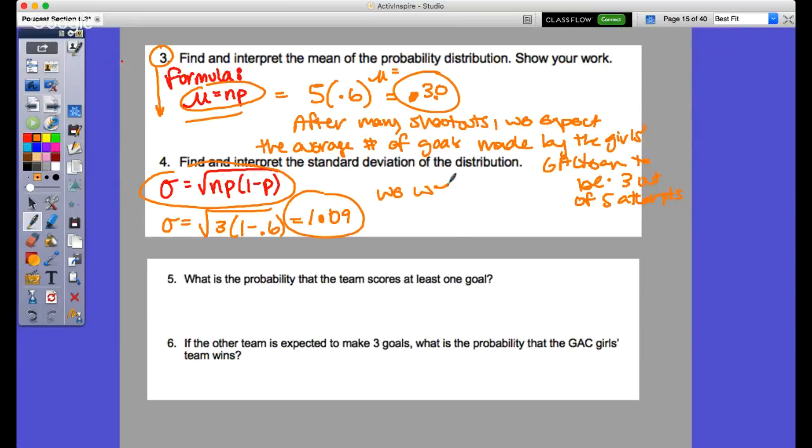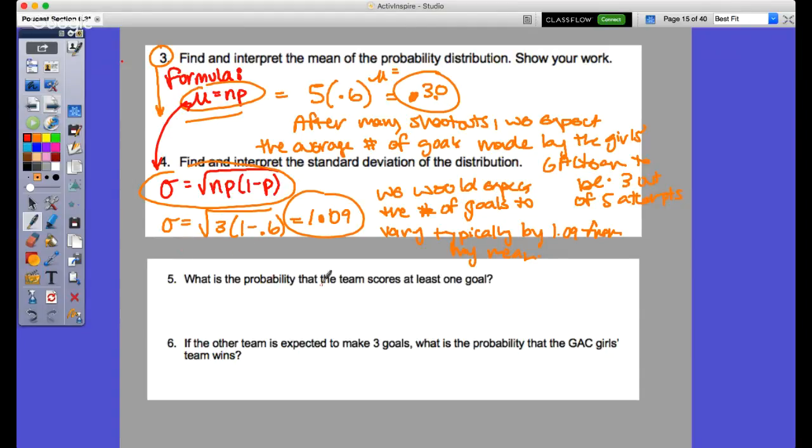So we would expect the number of goals, sorry, getting too quick, to vary typically by 1.09 from my mean. Right? Average distance from the mean, same idea. I see this interpretation more on the binomial side, so that's just a heads up there, okay? So again, these are just the formulas that you would need, so make sure you get those down.